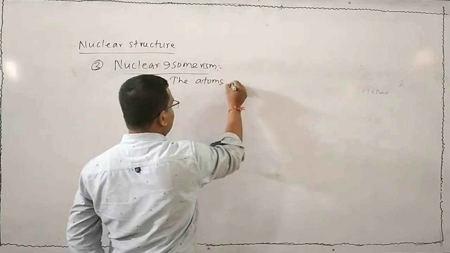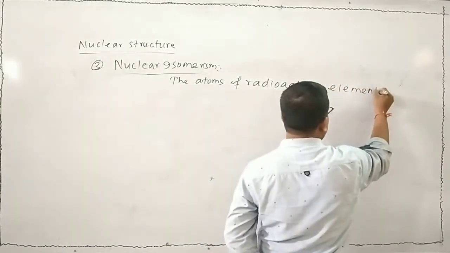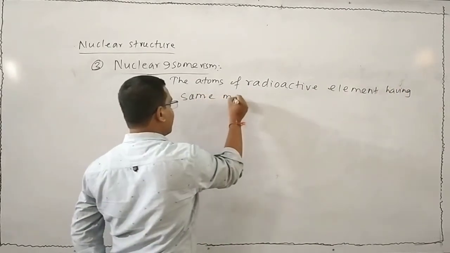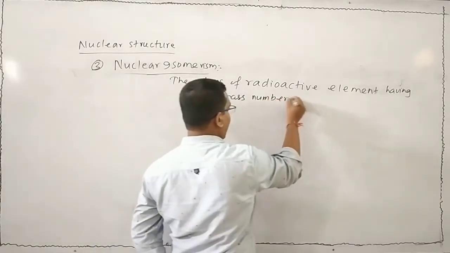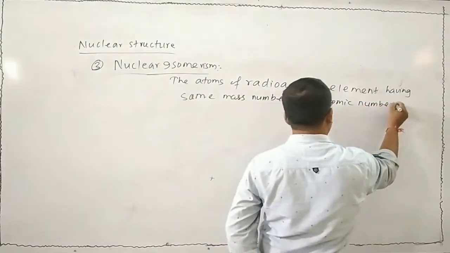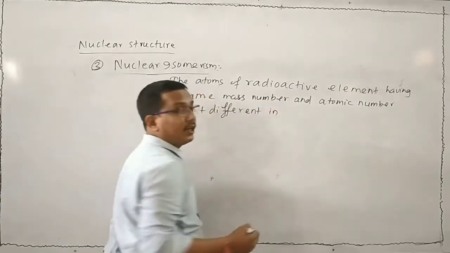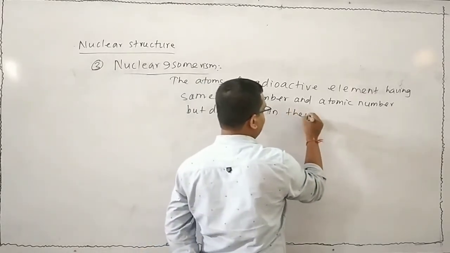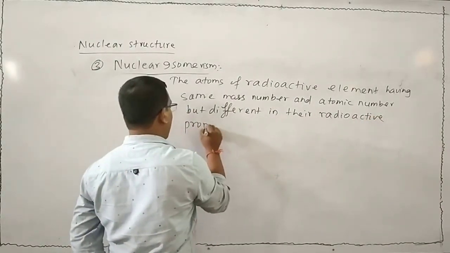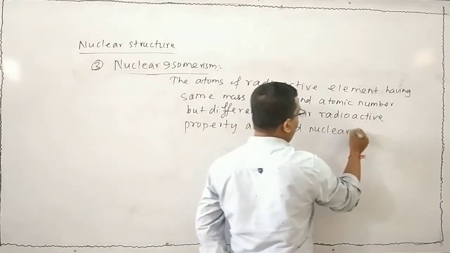The atoms of radioactive element having same mass number and atomic number, but different in their radioactive property, are called nuclear isomerism.